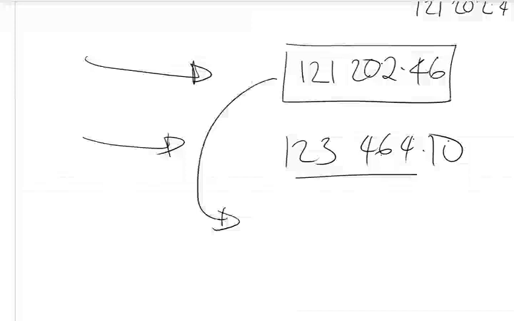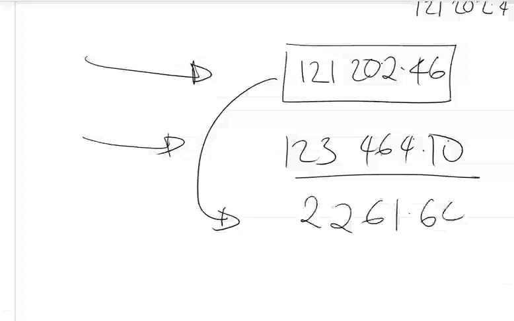Let us look at the amount of saving that we are going to make. So we're saying 123,464.10 minus 121,202.46. We are going to make a saving of 2,261.64 if we are going to take advantage of the discount.